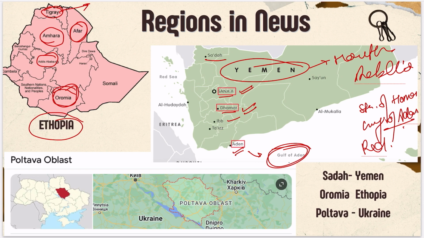Similarly, if you see Poltava Oblast, this is a region which is not a political region but is a cultural region as such. So this is important from the perspective of the cultural region, and it is also in the conflict zone. Poltava Oblast is in Ukraine. Okay, so as I said, Sada in Yemen, Oromia in Ethiopia, and Poltava in Ukraine, these are the important regions for this year's exam.